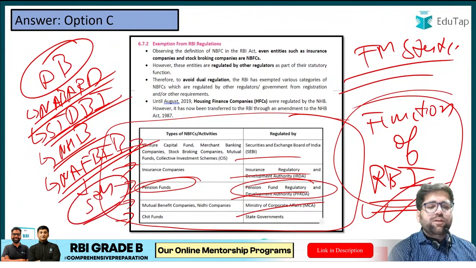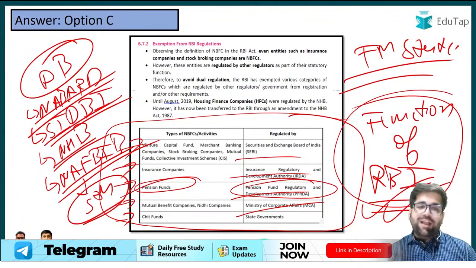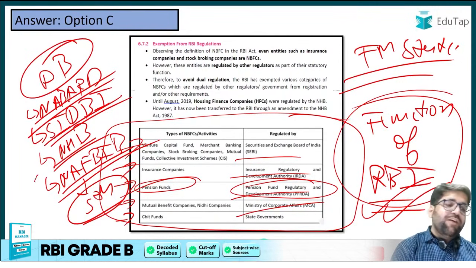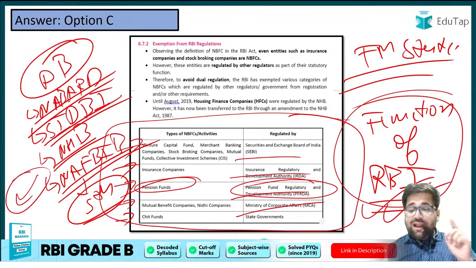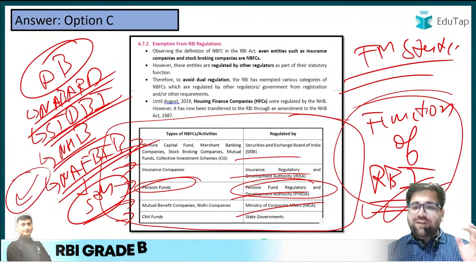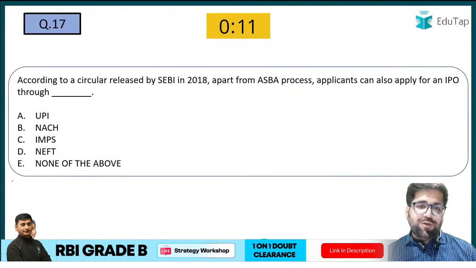I think the fourth one you have to let me know in the comment box, because I'm not going to disclose all my cards. I know the name, believe me, I know the name, but I will not disclose all the names. You will have to comment that in the comment box. And mind you, my friends, if you are not able to comment it, then definitely it's a very wake up call for all of you. RBI officer बनना है, ऐसे नहीं बन सकते. You have to work your asses out.